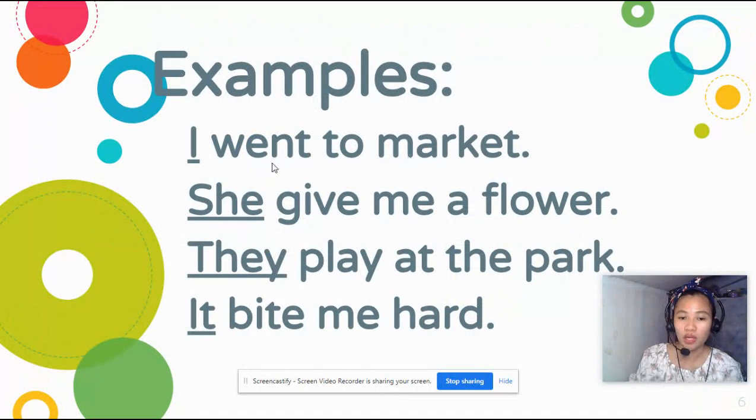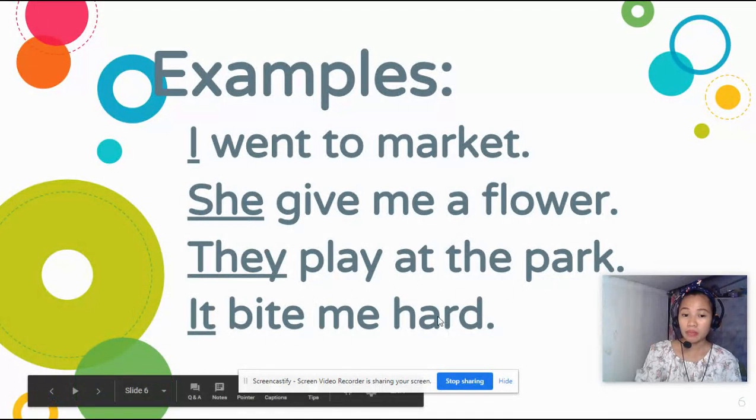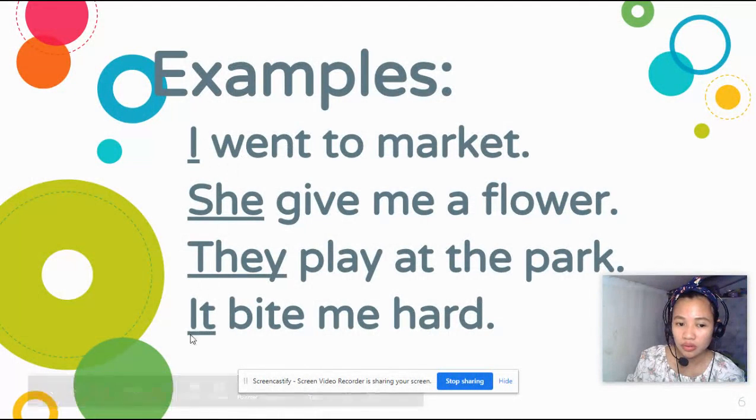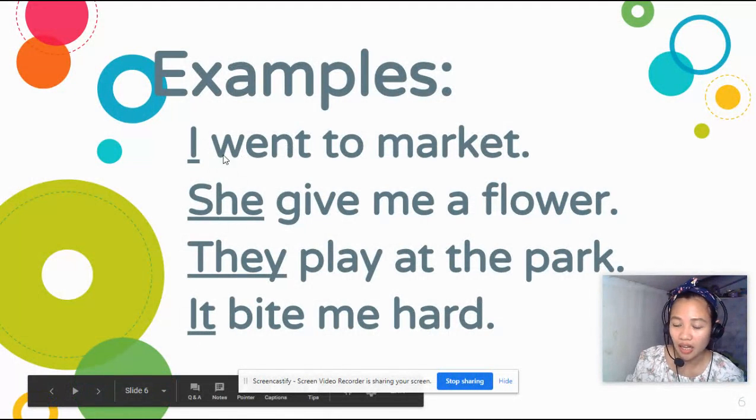For example: I went to market. She gave me a flower. They play at the park. It beat me hard. These pronouns act as a doer or as a subject. They are the one who is performing the action.